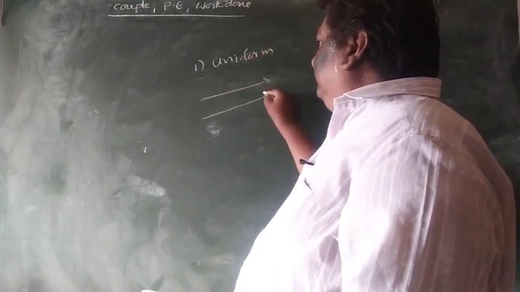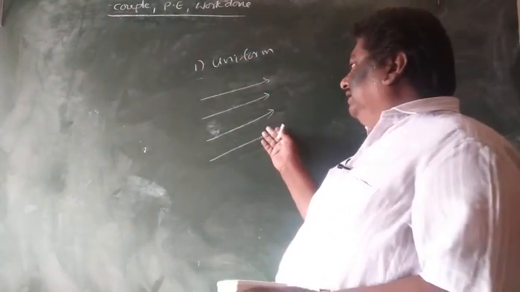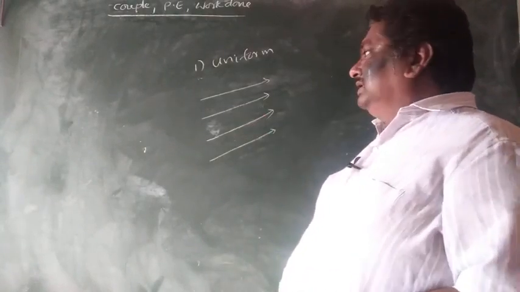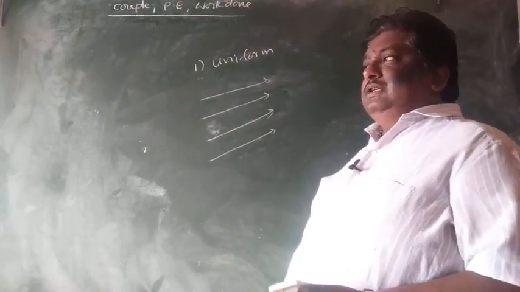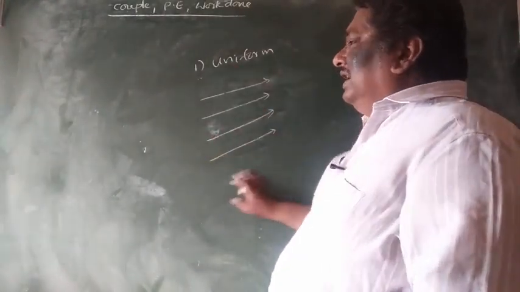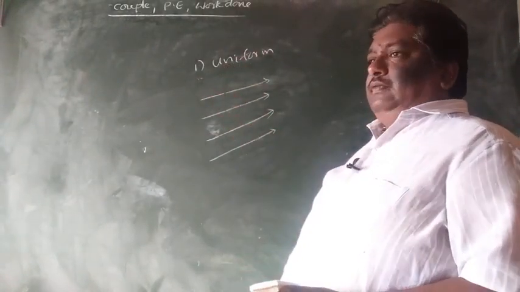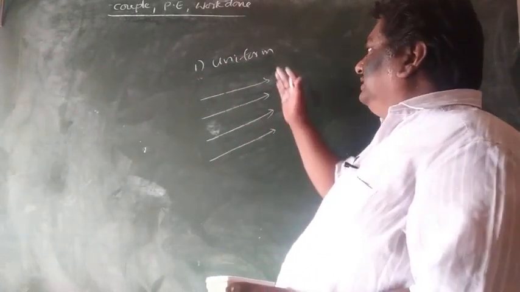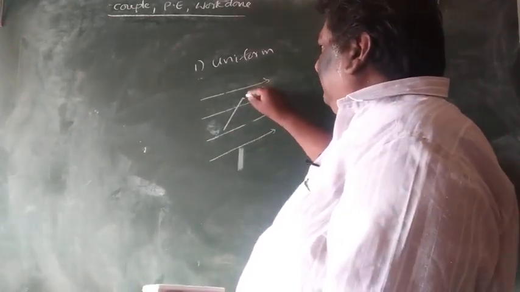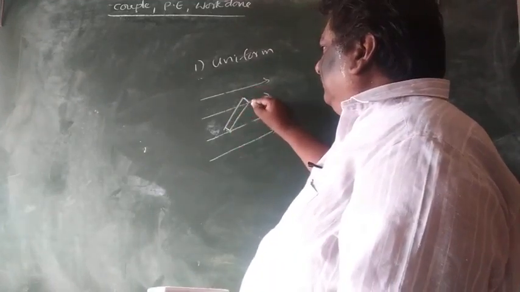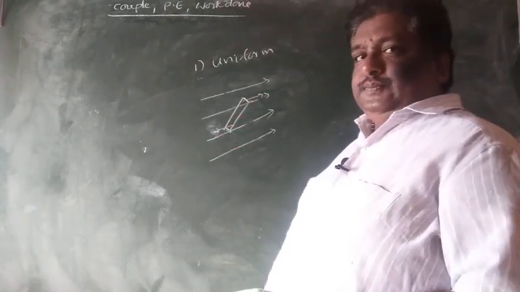Everywhere the direction is the same. Generally magnetic field is represented with these vector lines, equally spaced, all parallel. That means in a region, the magnetic field has the same magnitude of strength and the same direction, that is called a uniform magnetic field. If a bar magnet is placed here, it experiences both force and torque.